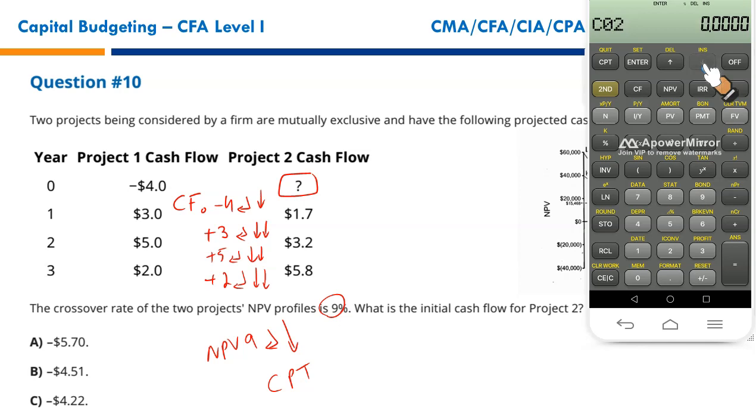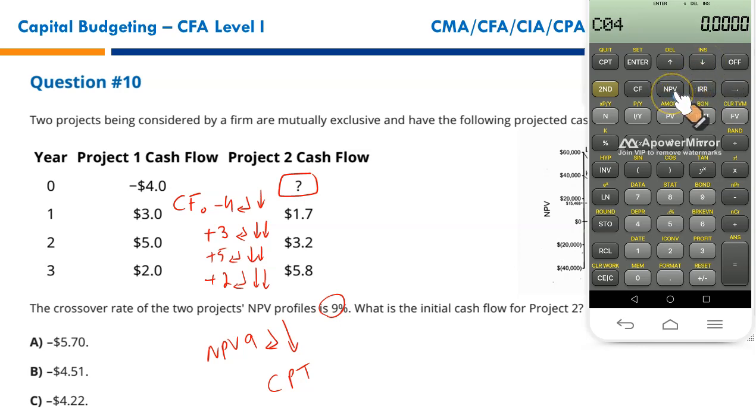Cash flow for year 2, 5, enter, down arrow key twice, because it's a single cash flow. Cash flow for year 3 is 2, enter, down arrow key once, down arrow key twice.